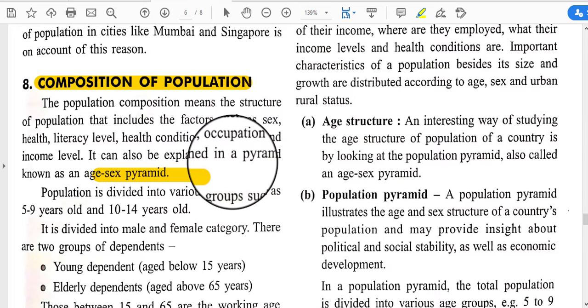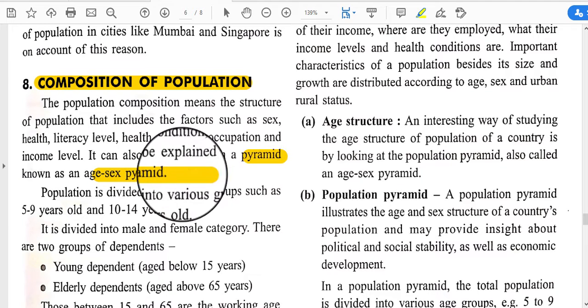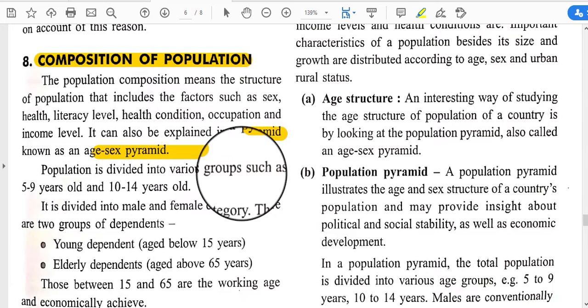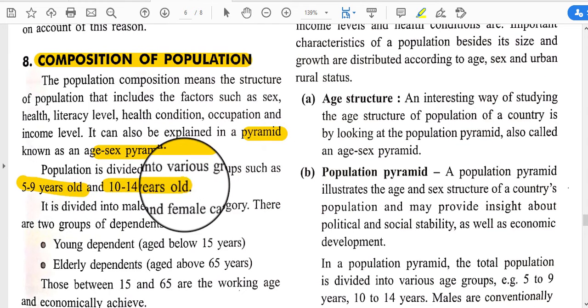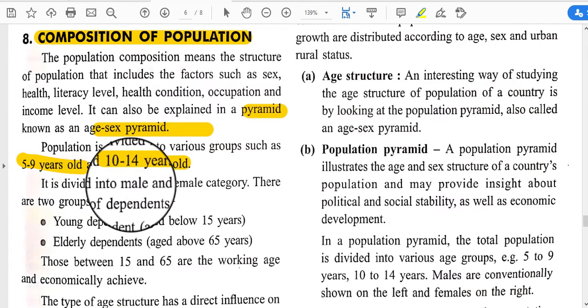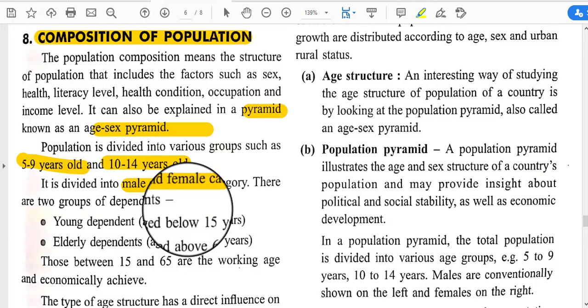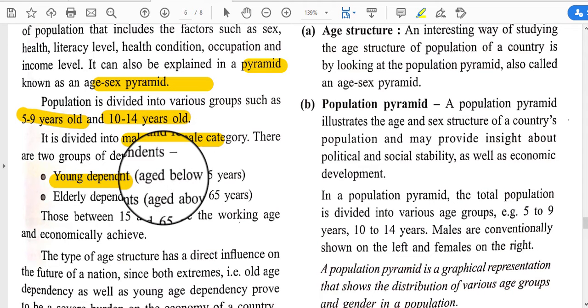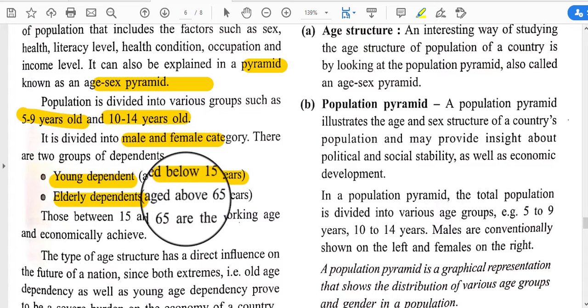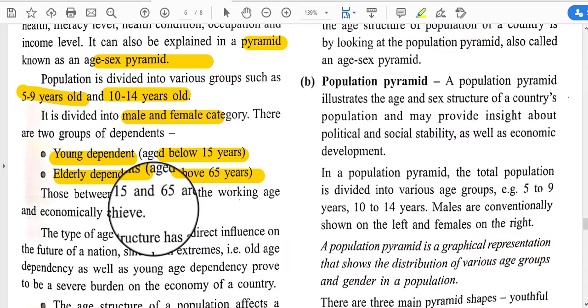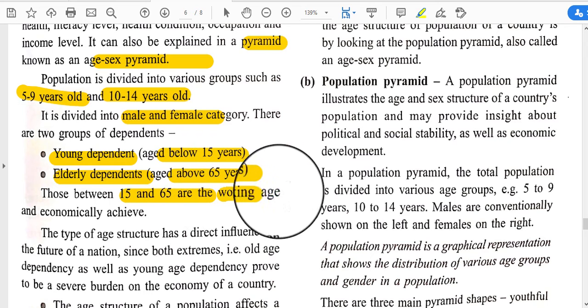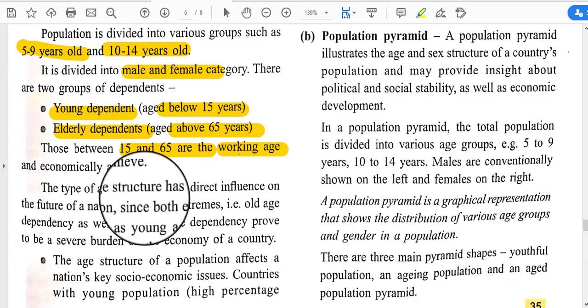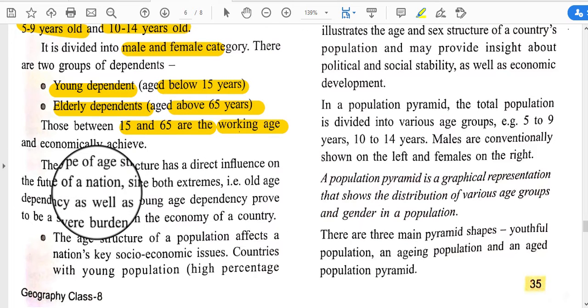Okay, we can show these conditions of people with the help of a pyramid diagram, and it is called the age-sex pyramid. Population is divided into various groups such as 5 to 9 years, 10 to 14 years, and it is divided into male and female. There are two groups of dependents: young dependents below 15 years and elder dependents above 65 years, and those between 15 and 65 are called working age.